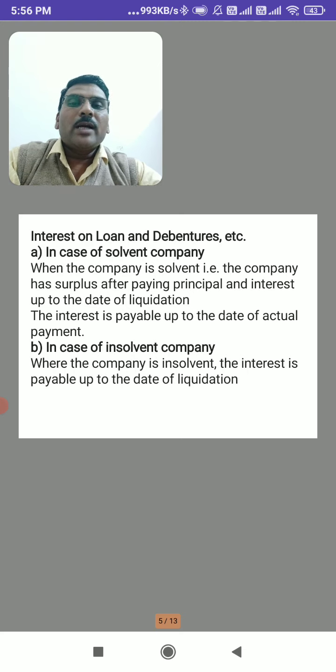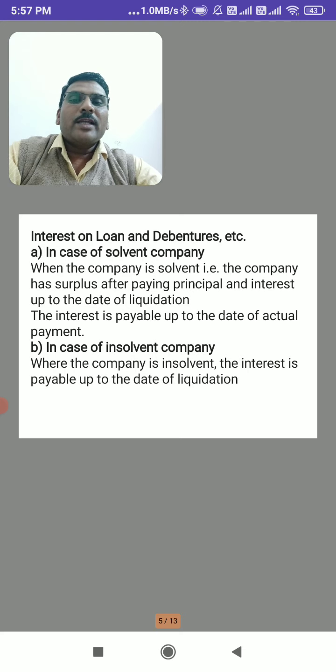Here, if the company is solvent, meaning it has the strength to pay all the debts, that company should pay the interest up to the actual date of liquidation.